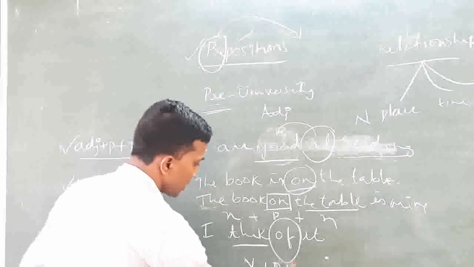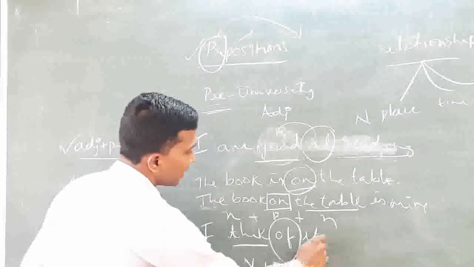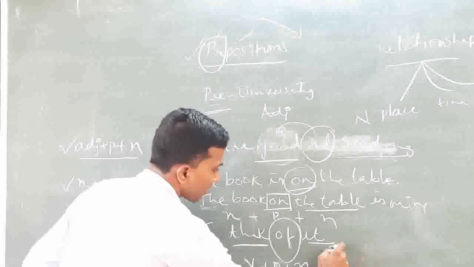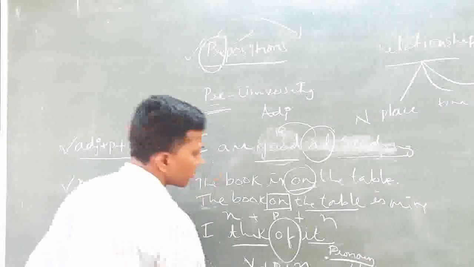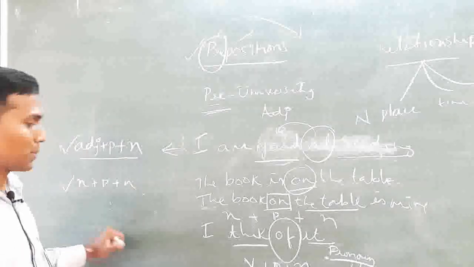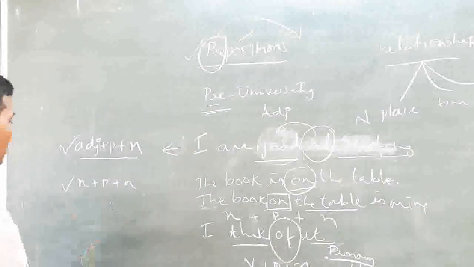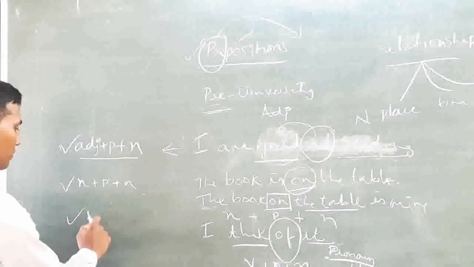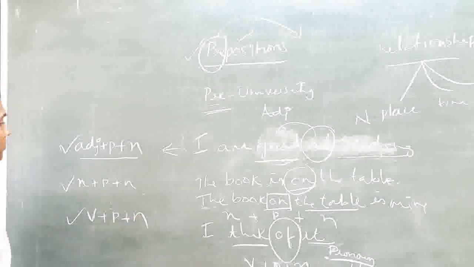And next is what? A pronoun, not a noun. When it is a pronoun, it is equal to a noun. I mean, a pronoun is a word used instead of a noun. That's why the pattern is V plus P plus N. I'll write it for you here. V plus P plus N.